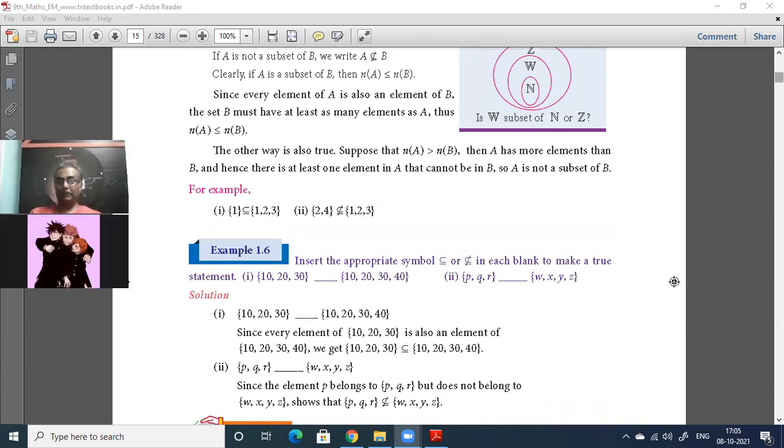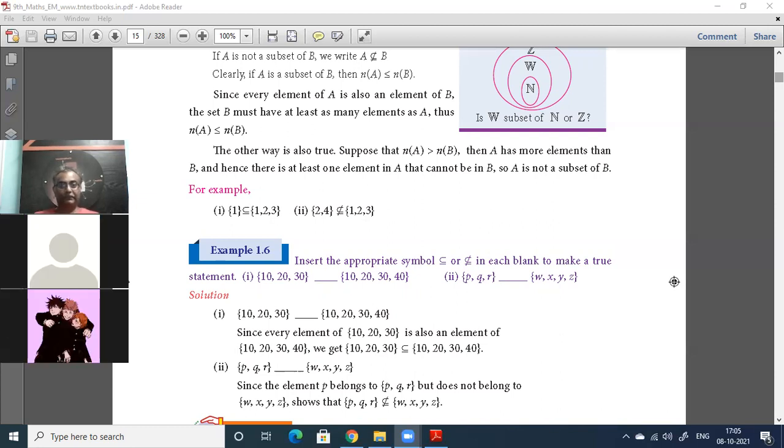Okay. Can you tell me what are the types of sets that you are remembering? First type of set that we covered. Yeah. Empty set, uncle. Empty set is also called Null set or Void set. Okay. That means it has how many elements? If A is equal to empty set, n of A is equal to how much? If A is equal to null set, then n of A is equal to how much? 0. Very good.